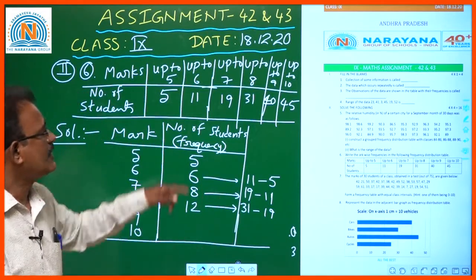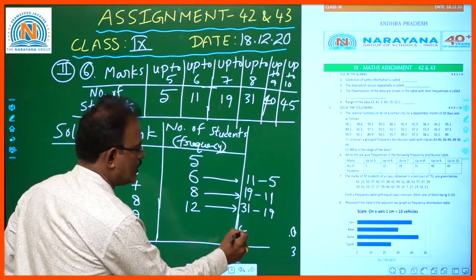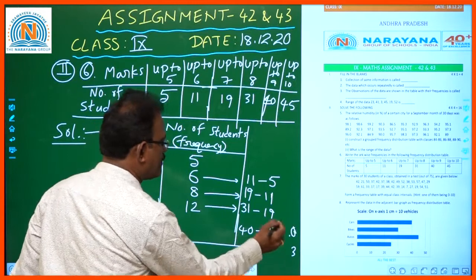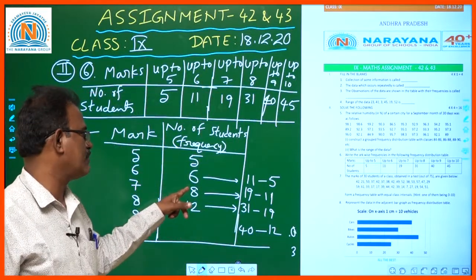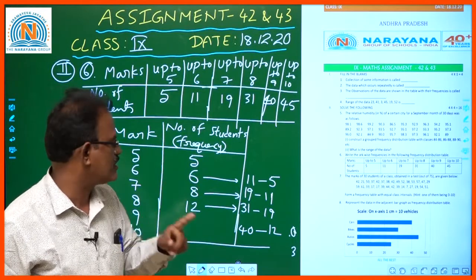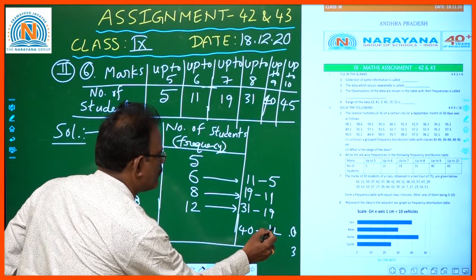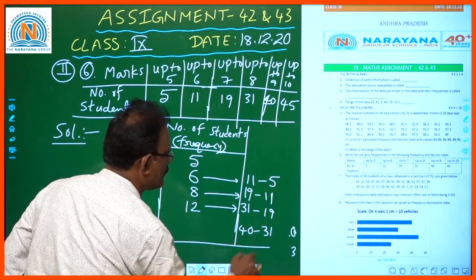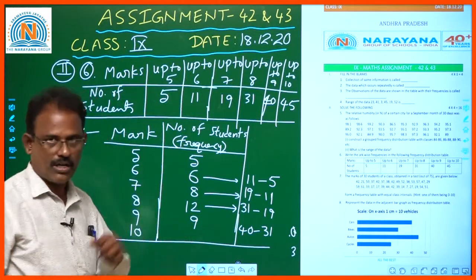Okay. Now up to 9, 40 students are there. Among that, up to 8 we have 31 students. 12 plus 8, 20 plus 6, 26 plus 5, 31 students are there. So if you subtract 31, then 9 students only scored 9 marks.